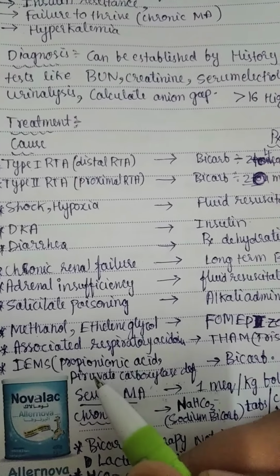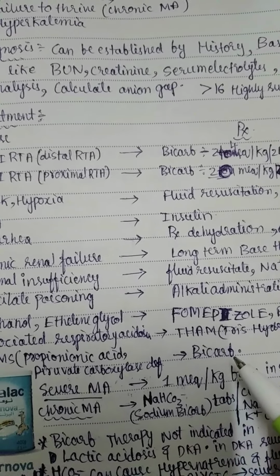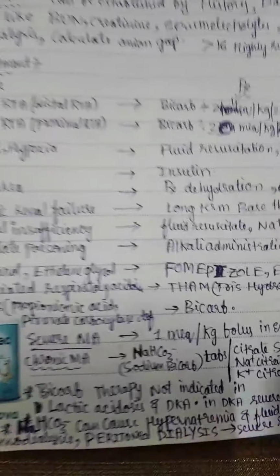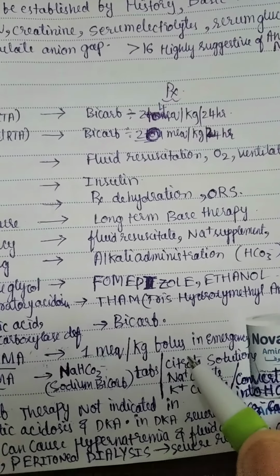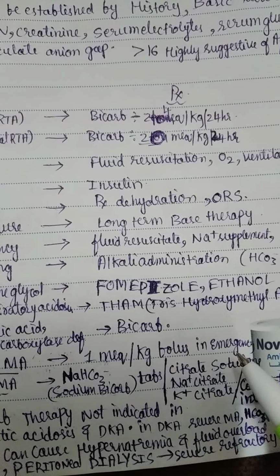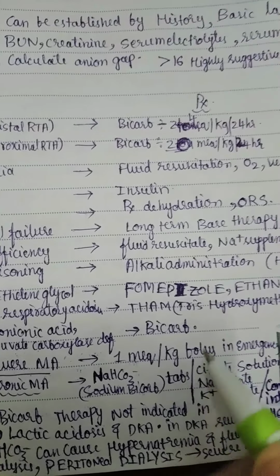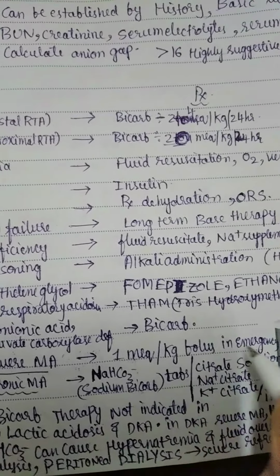In IEMs like propionic acidemia and pyruvate carboxylase deficiency, bicarbonate supplementation can be given. In severe metabolic acidosis, a bolus of 1 milliequivalent per kg of sodium bicarbonate should be given in an emergency, slowly.